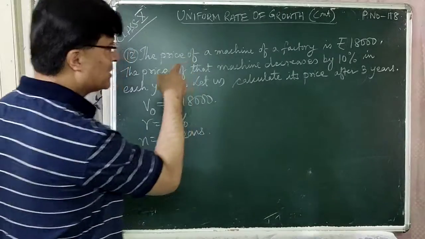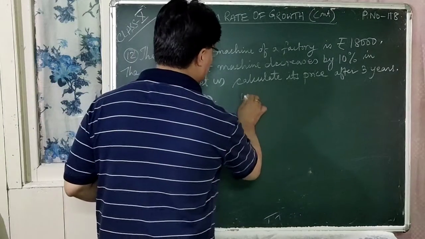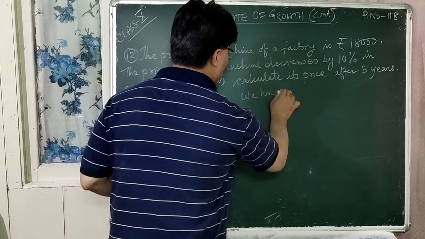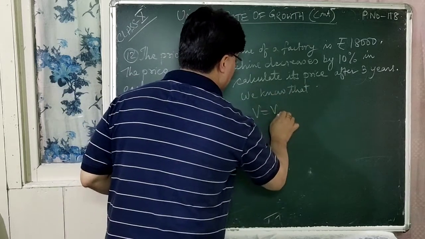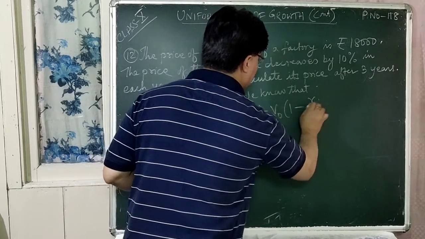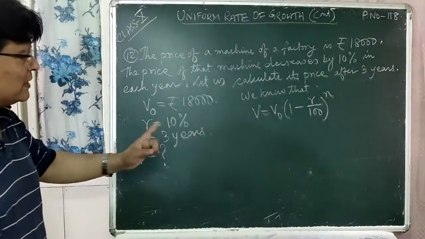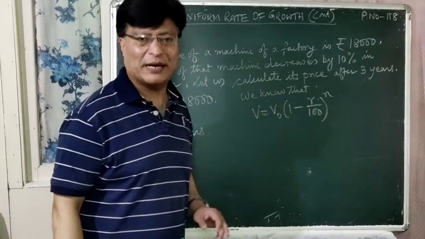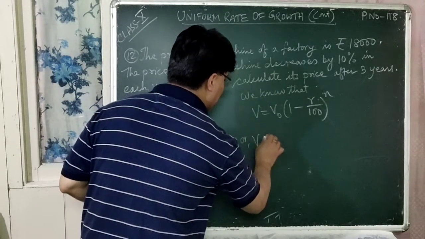What is the formula here? It decreases, so we use the minus sign. V is equal to V0 within bracket 1 minus R upon 100 whole to the power n. V we don't know, so we keep it as it is.